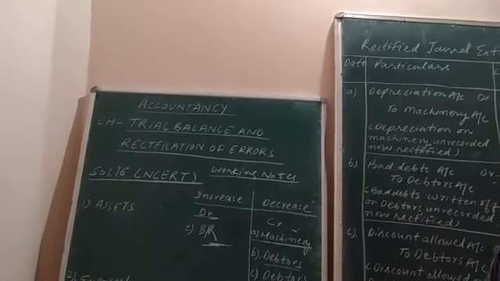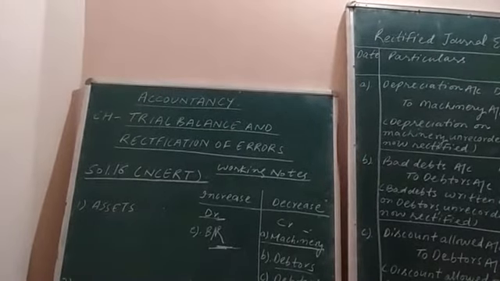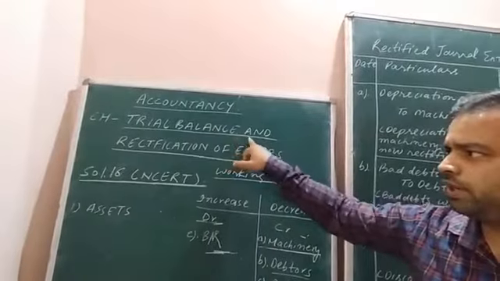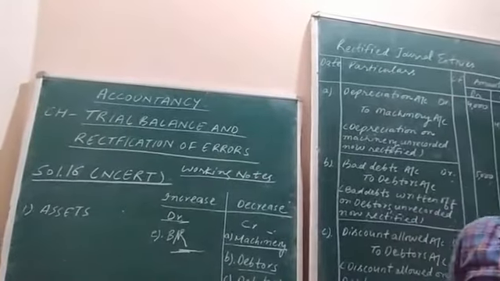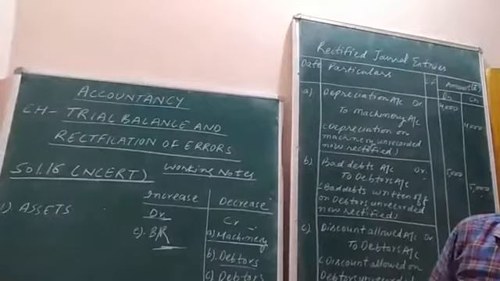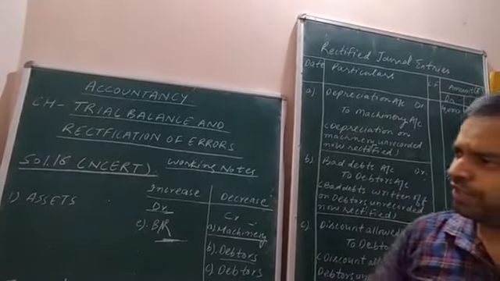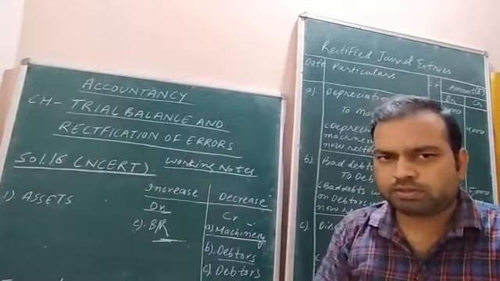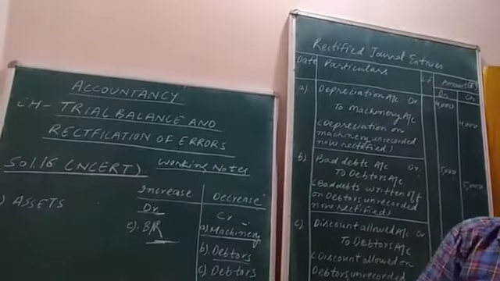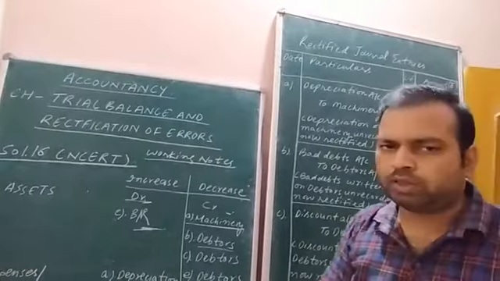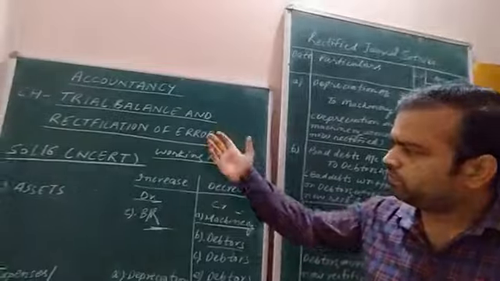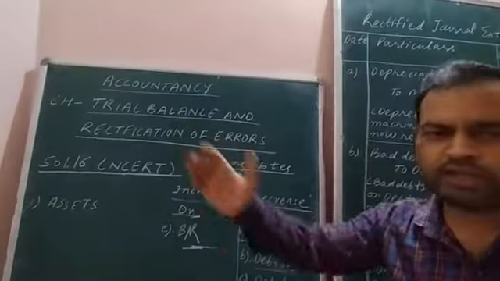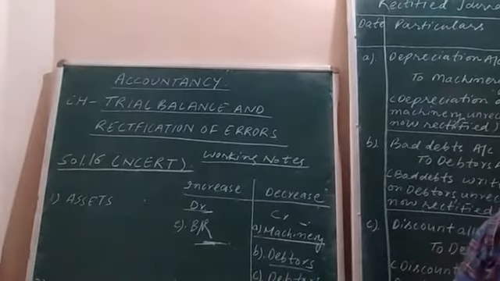In this online class session of accountancy, I will explain to you the chapter Trial Balance and Rectification of Errors. Till now I have explained many questions related to rectification of errors, means the correction of the mistakes done by the accountants. Errors means mistakes and rectification means its correction.